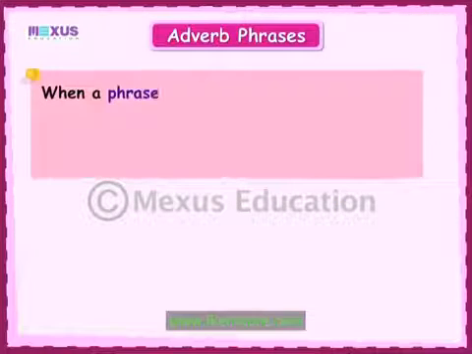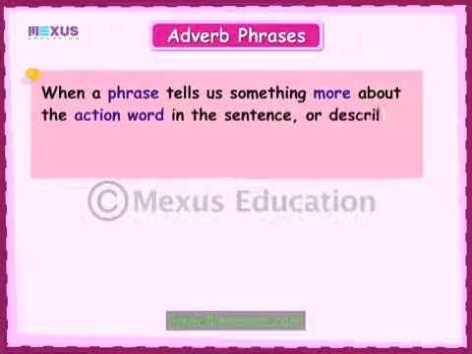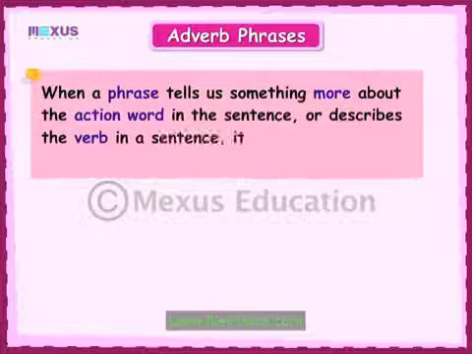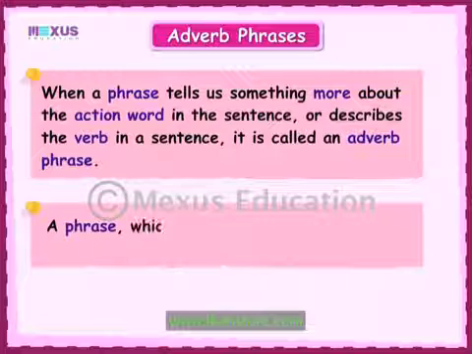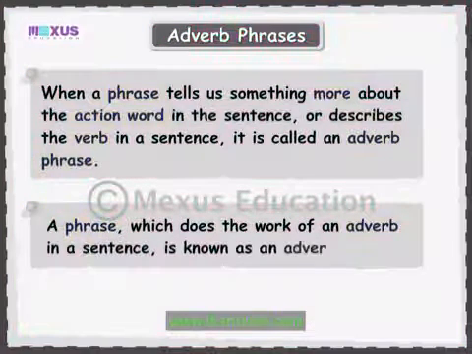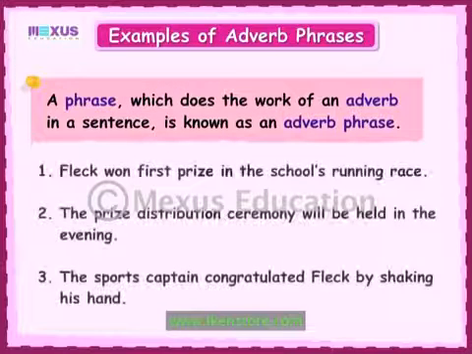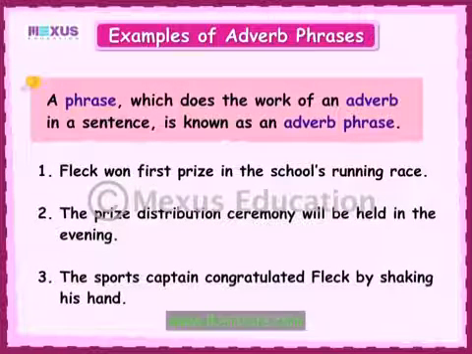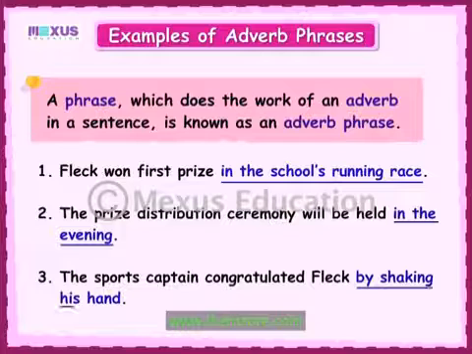When a phrase tells us something more about the action word in the sentence or describes the verb in a sentence, it is called an adverb phrase. So, a phrase which does the work of an adverb in a sentence is known as an adverb phrase. Let's look at some examples of adverb phrases. In these sentences, the adverb phrases are in the school's running race, in the evening, by shaking his hand.